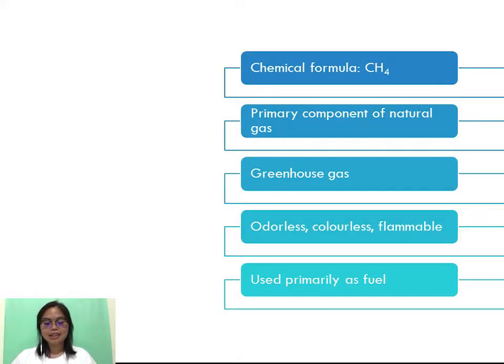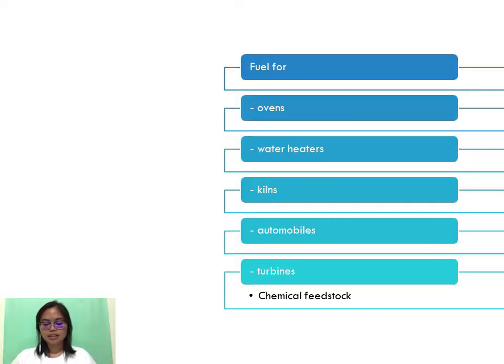The simplest alkane is methane, which is a saturated hydrocarbon with the chemical formula CH4. It is a primary component of natural gas and also a greenhouse gas, emitted from both natural and human sources. It is odorless, colorless, and flammable, thus its primary use is as fuel to make heat and light. Methane can be used as fuel for ovens, water heaters, kilns, automobiles, and turbines, just to name a few. Another application of methane is as chemical feedstock to produce hydrogen gas and subsequently ammonia.